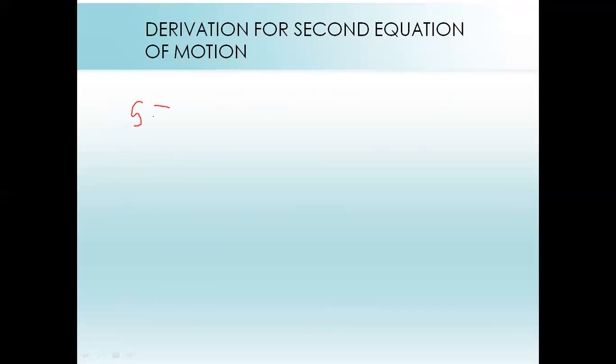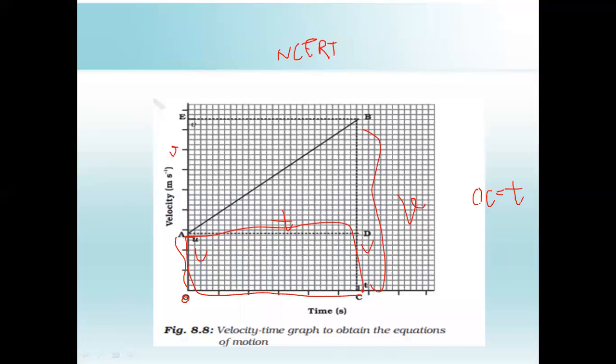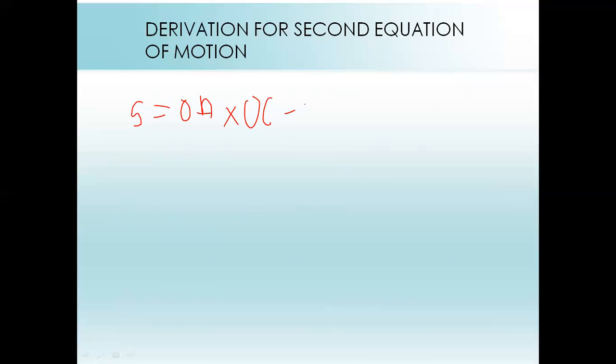So S means the distance, or the area of the graph, and area of rectangle equal to OA into OC, because these are length and breadth, and the height of the triangle is BD and the base is AD. So for the area of the triangle, which is half into base into height, half into AD into BD.